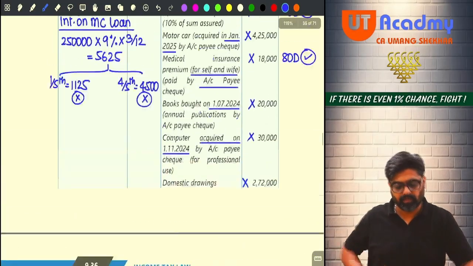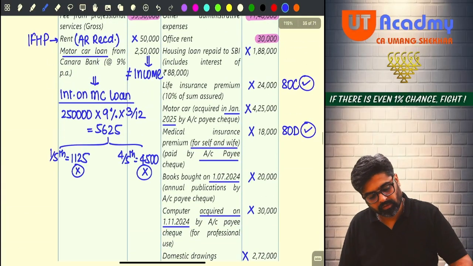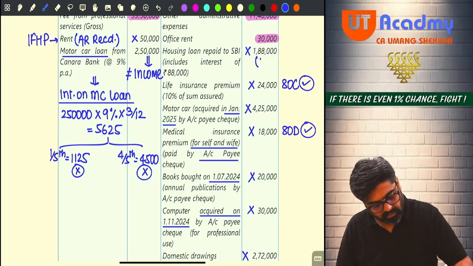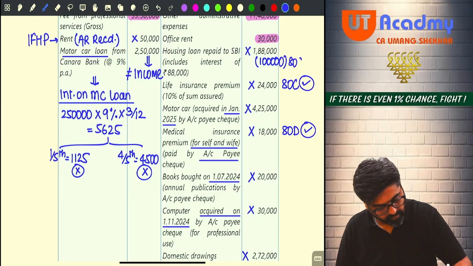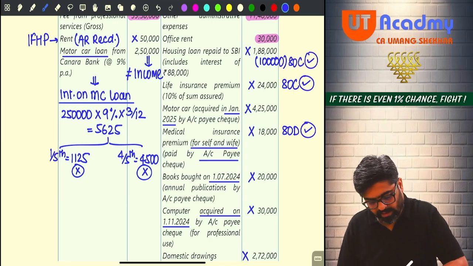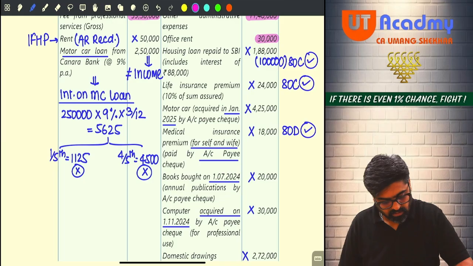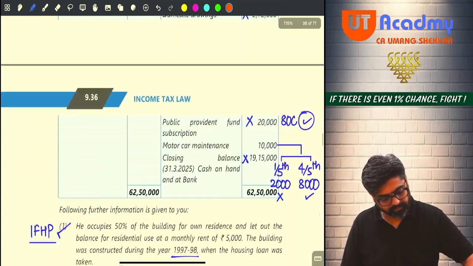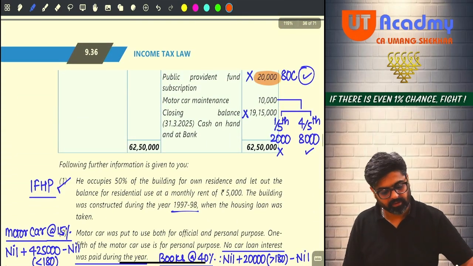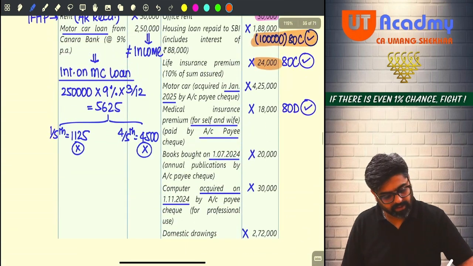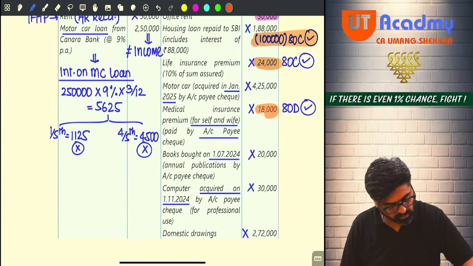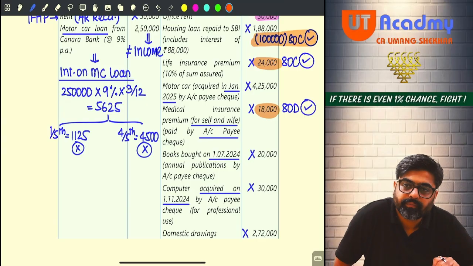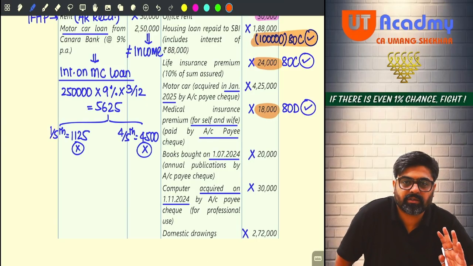Now wait, what I will do? Out of this 188, 1 lakh will be allowed under 80C. So 80C I will highlight with orange color. This is my 80C. This is also my 80C. This is also my 80C. Okay. And 80D, there is one deduction of 80D, that also I will highlight. So these are my chapter 6A deductions. Getting my point?